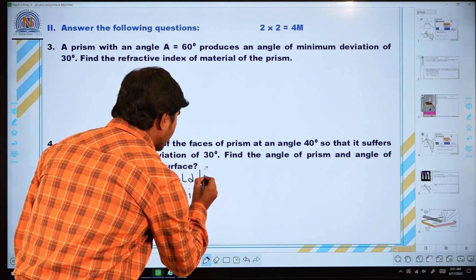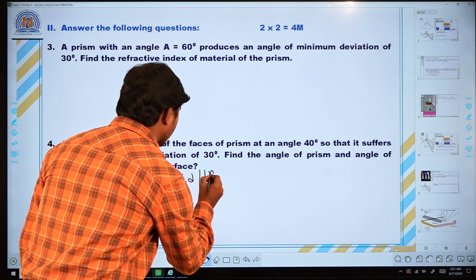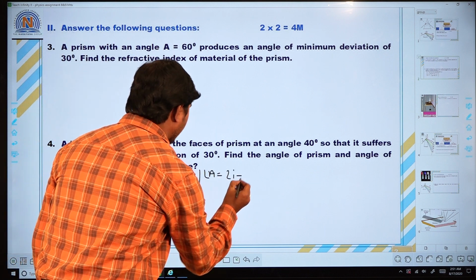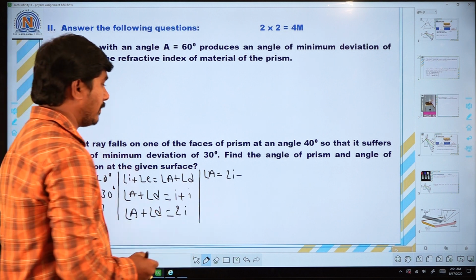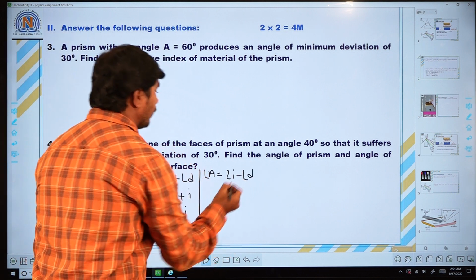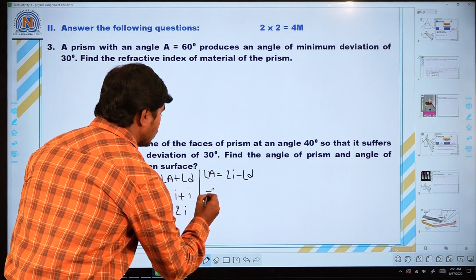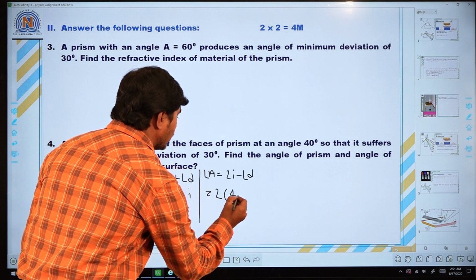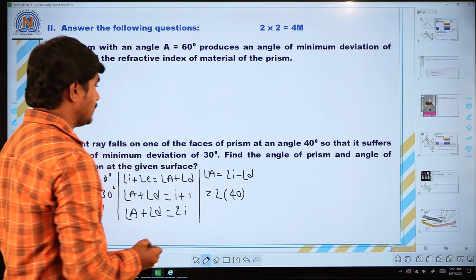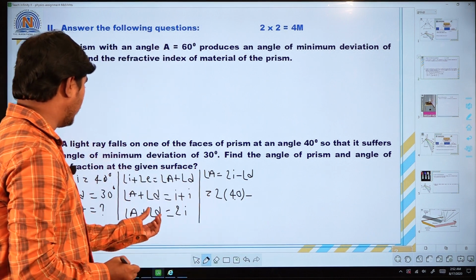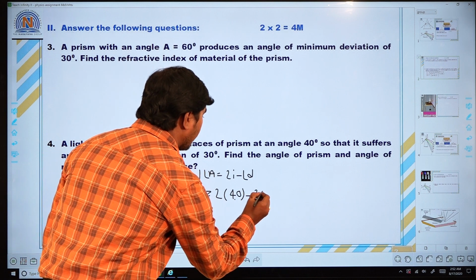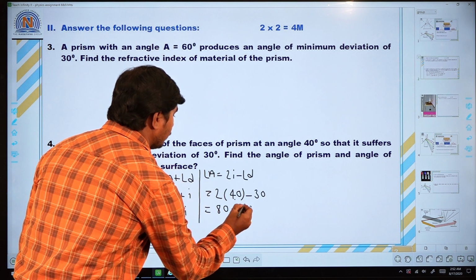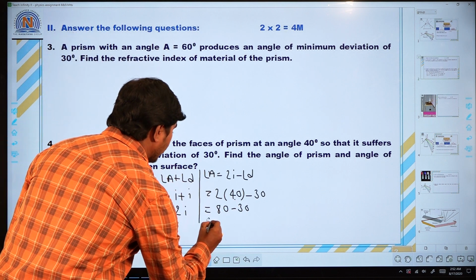Now, you want to find the angle of prism, angle A. Angle A is equal to 2I minus angle D, because we have to move D to that side, so it becomes minus. Now, substitute the values in this. 2 into I, that is 40 degrees. So, I value how much here? 40 degrees. Minus angle of deviation, how much here? 30 degrees. That is 2 into 40 is 80, minus 30. So, 80 minus 30 value is 50 degrees.